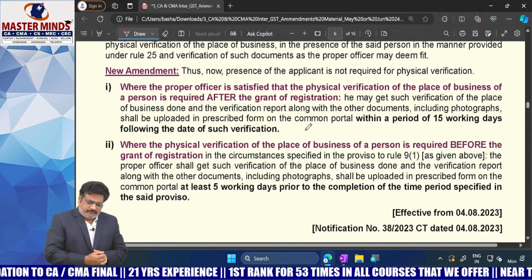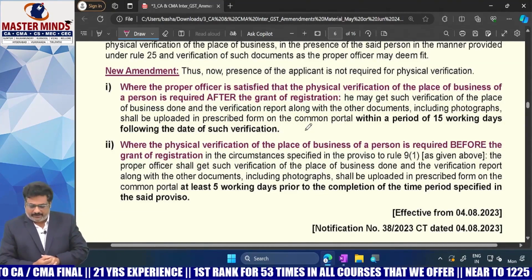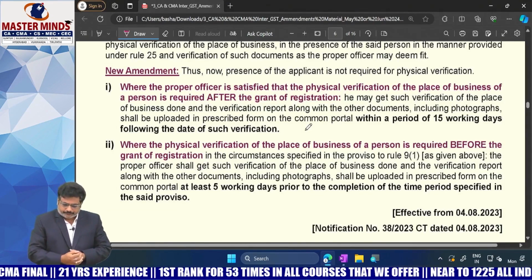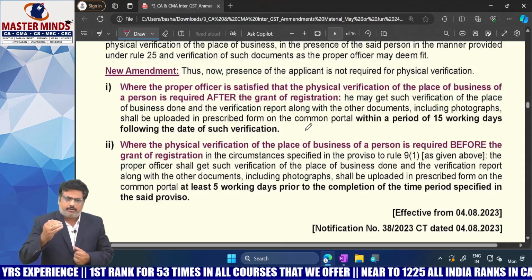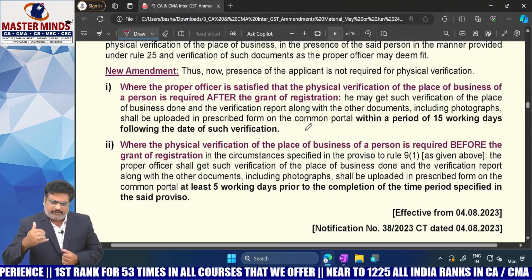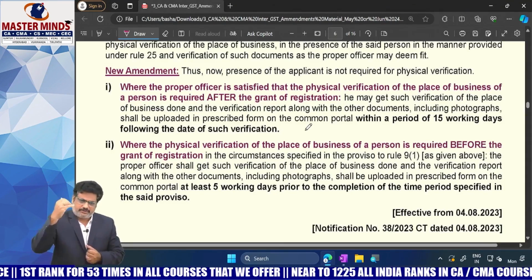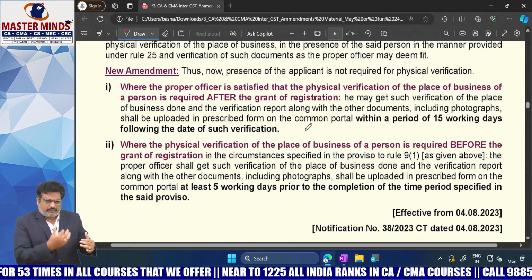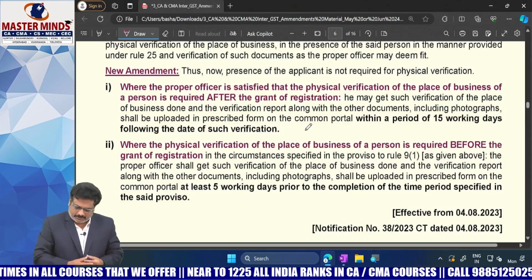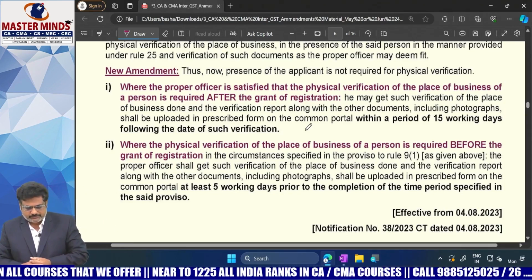But if physical verification is there, what is the time period? Previously, there was no specific time limit to upload the physical verification report on the GST common portal. Everything from physical verification, verifying the documents, should be done within 30 days.